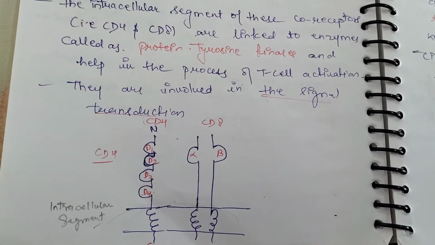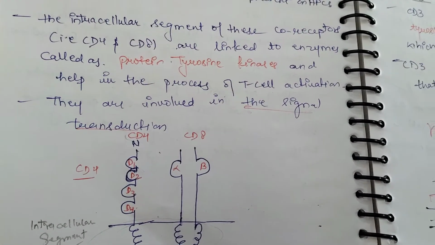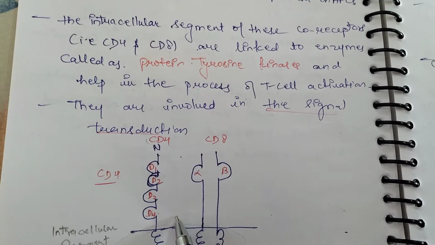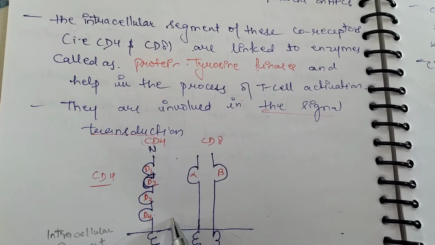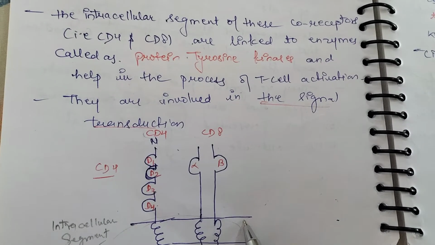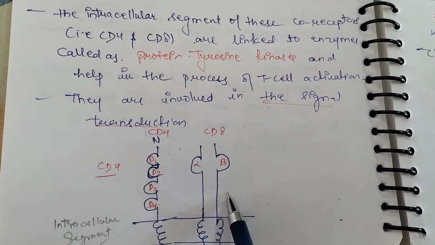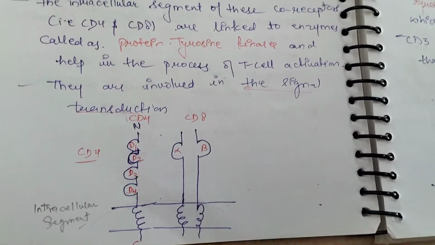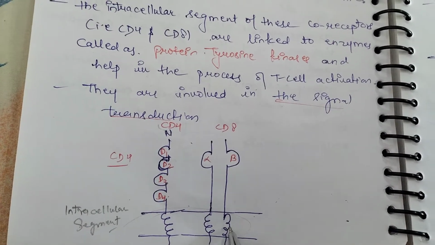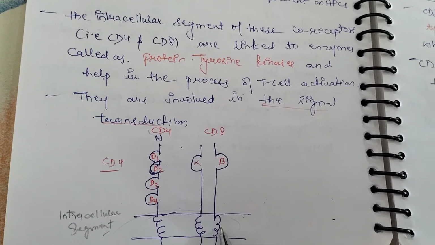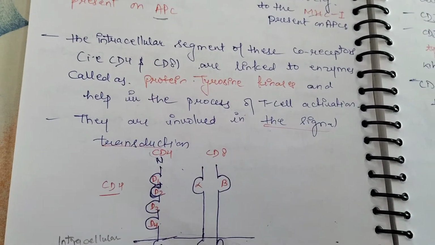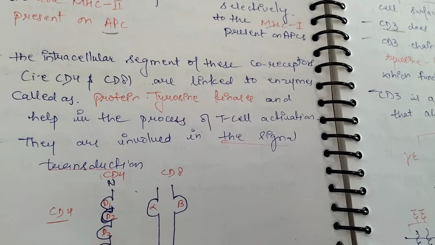Here we see CD4 and CD8. CD4 is a monomer because it consists of only a single chain. CD8 is a dimer, which consists of alpha and beta chains. These are the intracellular segments. These are linked to an enzyme, protein tyrosine kinase, which helps in the process of T cell activation.